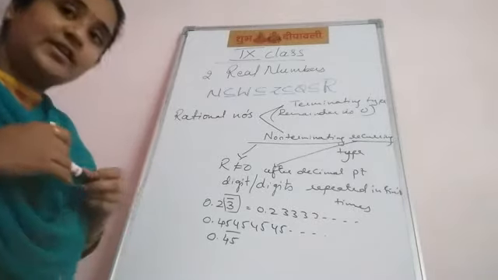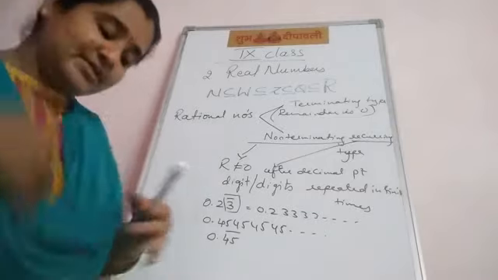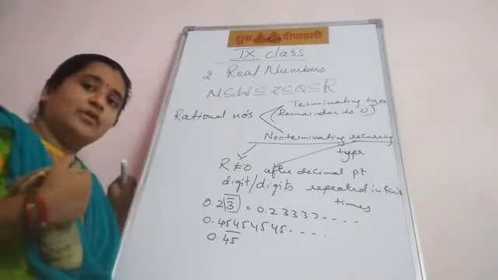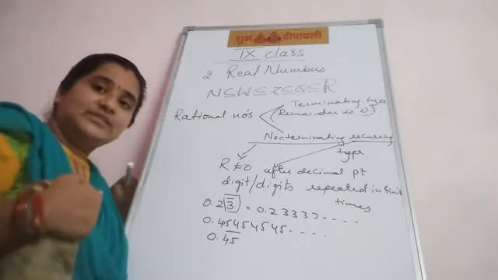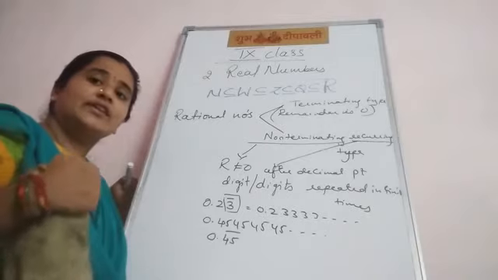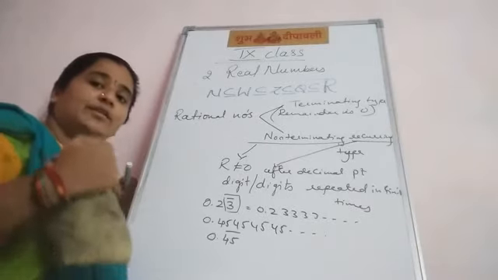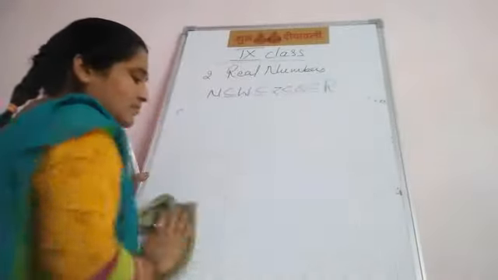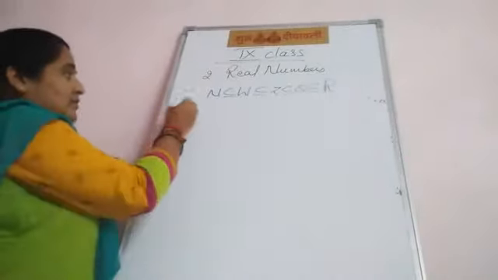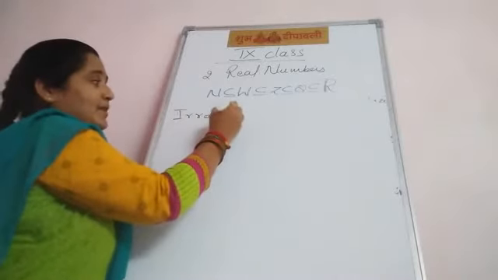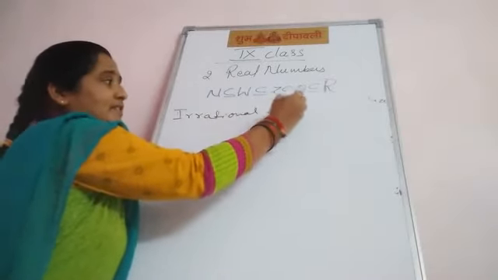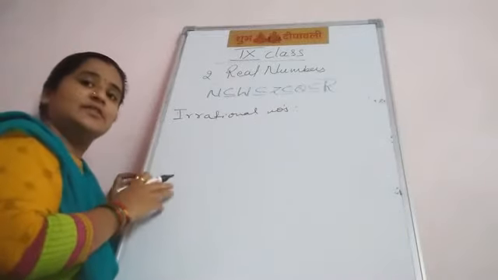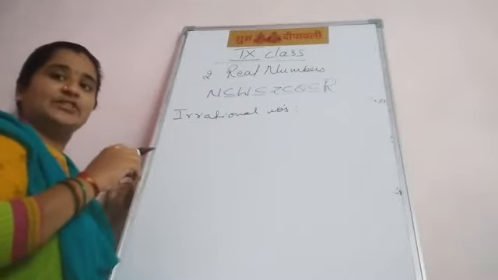Now coming to the irrational numbers. Irrational numbers are numbers which cannot be written in P by Q form, otherwise non-terminating and non-recurring type are called irrational numbers. This definition we learned in 8th class, in the first chapter, rational numbers, I think.